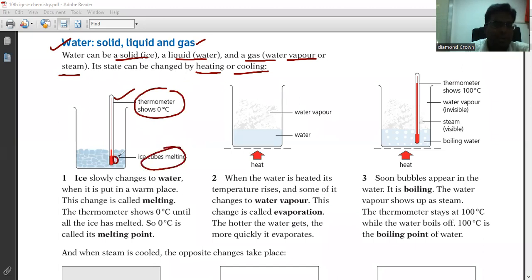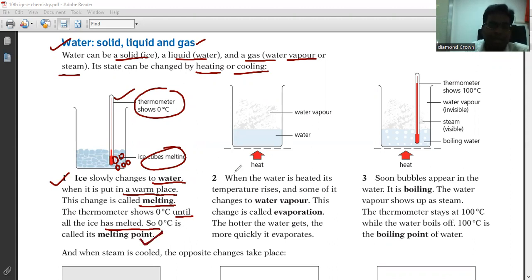So this is the solid which is melting, that is called ice. Ice slowly changes to water when it is put in a warm place. This change is called melting. The thermometer shows 0 degrees Celsius until all the ice has melted. So 0 degrees Celsius is called the melting point, right?